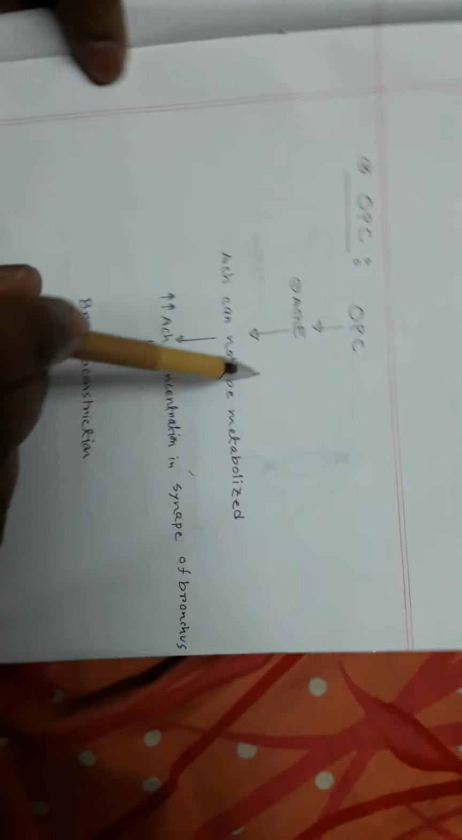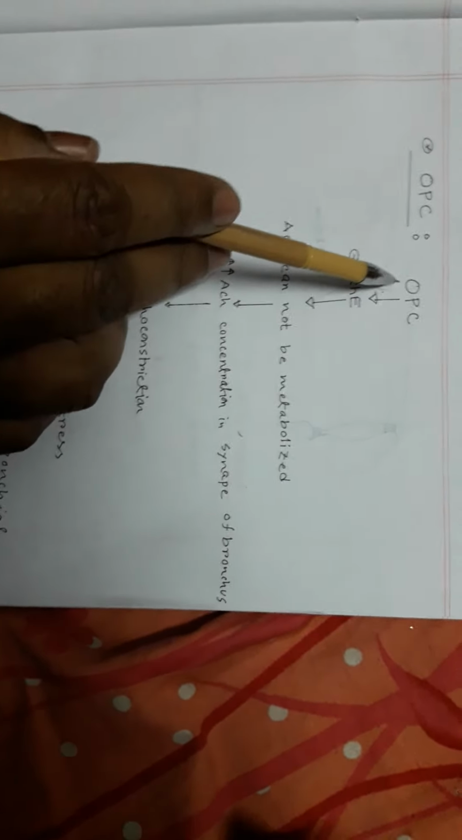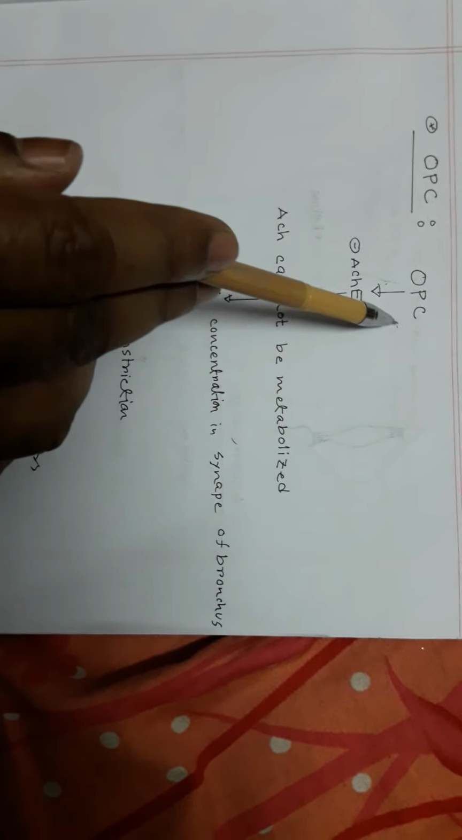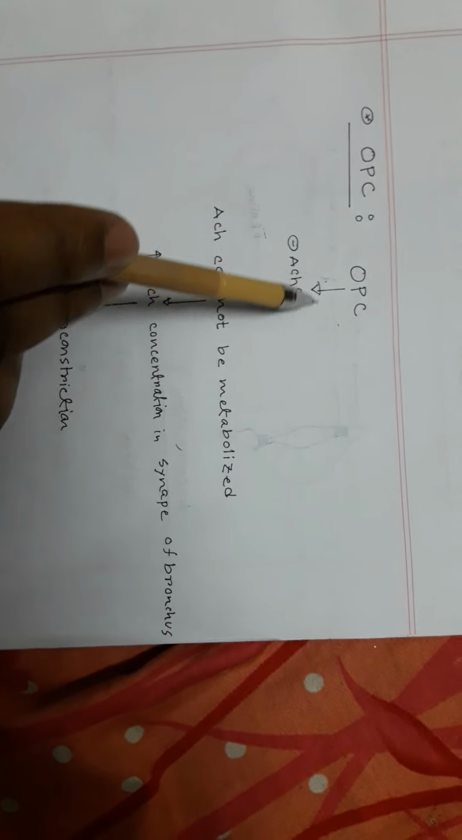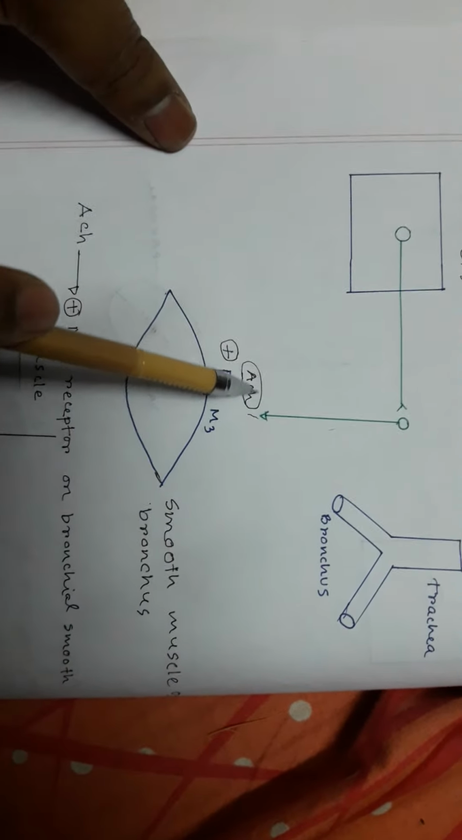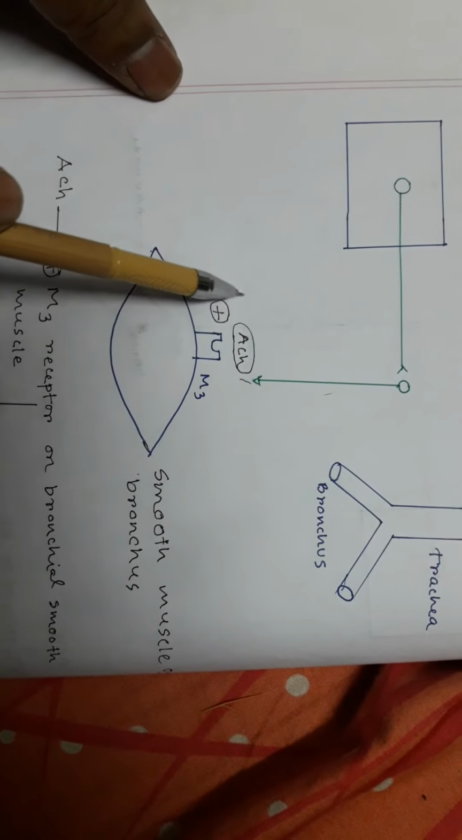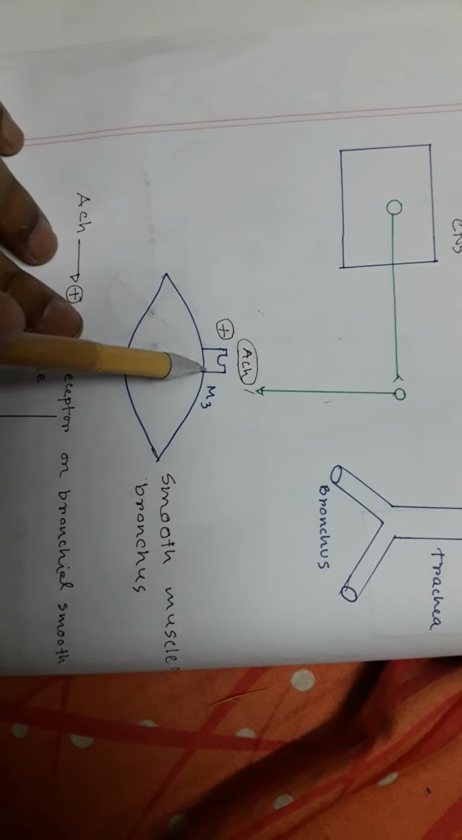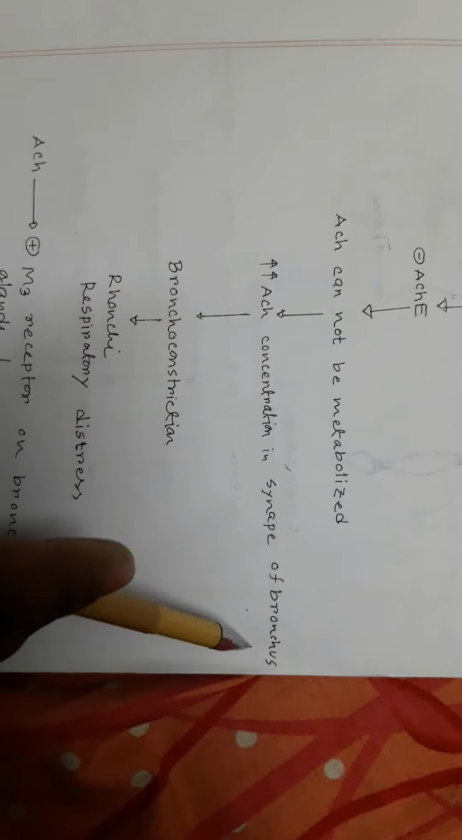So what will happen if a person is exposed to OPC? Why is OPC very dangerous? Because if a person is exposed to OPC, acetylcholine esterase is inhibited, so acetylcholine cannot be metabolized. So in this synapse, acetylcholine cannot be metabolized, so acetylcholine concentration here goes up. So there is excessive stimulation of this M3 receptor on the bronchial smooth muscle, so there is excessive bronchoconstriction, and that leads to respiratory distress, rhonchi, wheeze, etc.